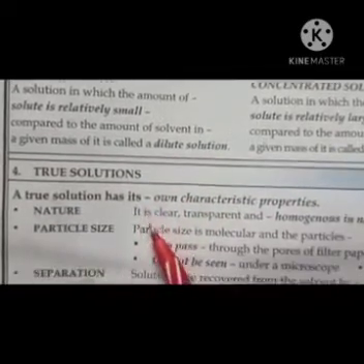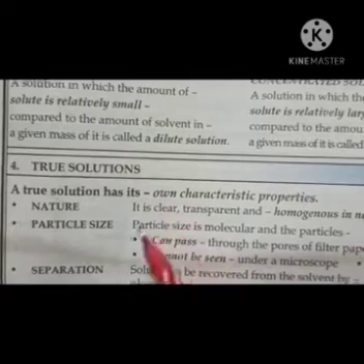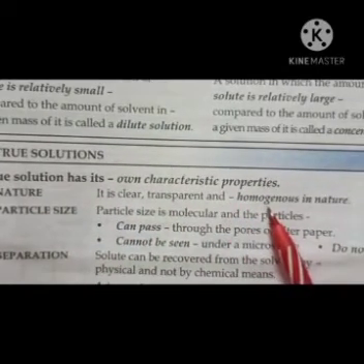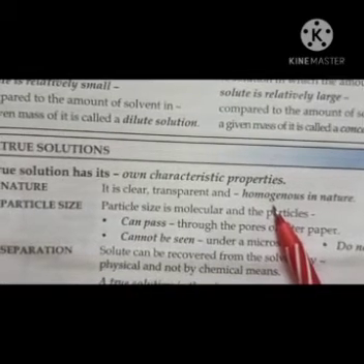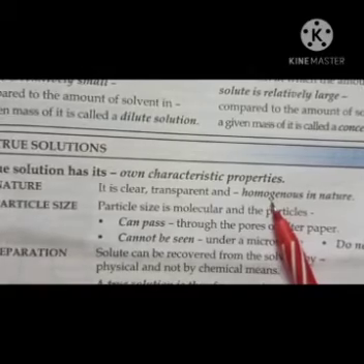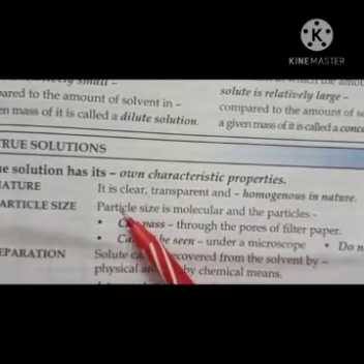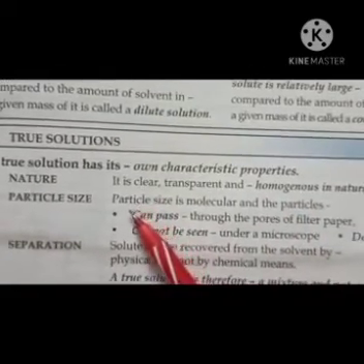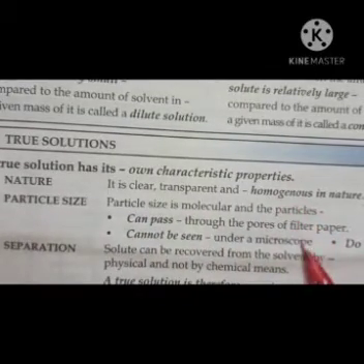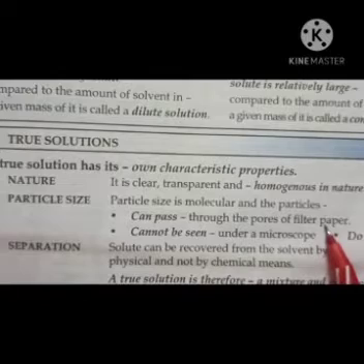Now next is your true solution. A true solution is, nature wise, always transparent, that is, homogeneous in nature. Actually, when salt is dissolved in water or sugar is dissolved in water, the solution that you get is a true solution. And the particle size is molecular and the particles can pass through filter paper, right?